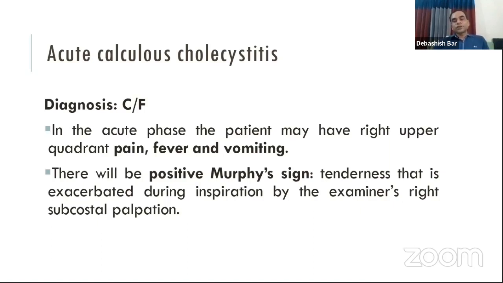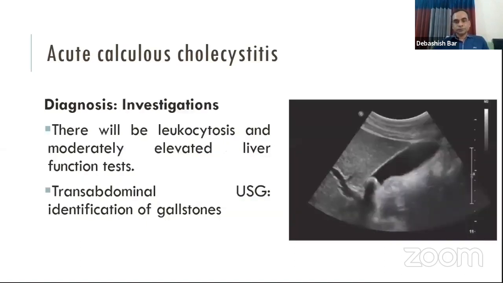That is, if we press at the tip of the ninth costal cartilage, the patient will cease his inspiration at the depth of inspiration. It is called the positive Murphy's sign because the inflamed gallbladder touches the parietal peritoneum when the wall is pressed by the thumb of the examiner, and it causes pain.